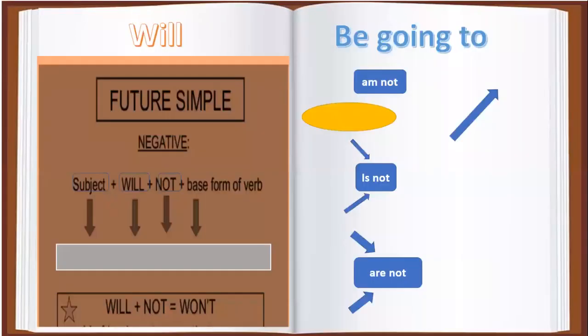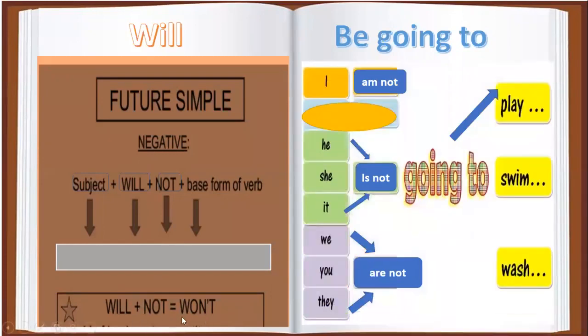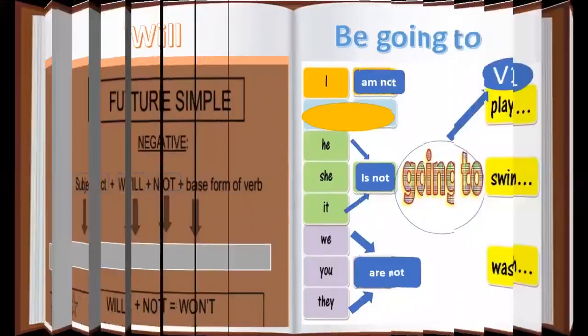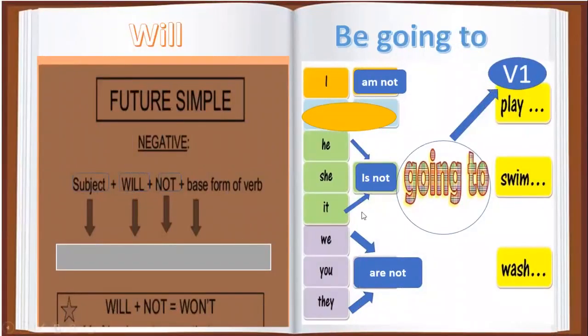So, the negative form of will is will not, as I told you, and the contraction form of will not is won't, okay? The negative form of be going to, you are going to use am not, is not, and are not, okay? After am not, is not, or are not, you are going to use going to plus the base form of the verb, okay?